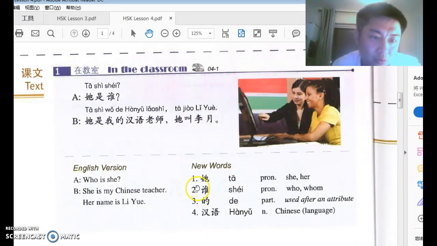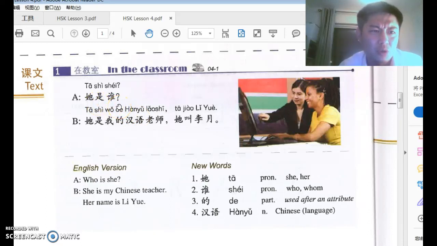There's one new vocabulary word, that is 谁, second tone, 谁, who or whom. And in this sentence, 他是谁, who is she? Literally that means she is who. Some people are getting really confused now, right? So how do I form a WH question? Who is she? Why is she who? And here, what are you called? Or what is your name? In Chinese it is 你叫什么? So, you called what?